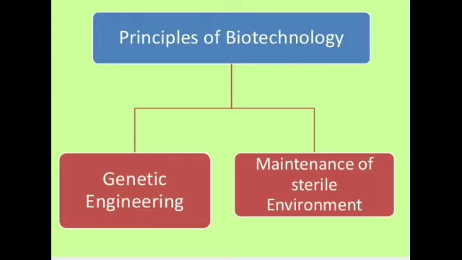The techniques that enabled the birth of modern biotechnology include genetic engineering, maintenance of a sterile ambience, and chemical engineering processes. Now, what do you mean by that? See, genetic engineering is the technique to alter the chemistry of genetic material. Genetic material, as you all know, is DNA and RNA, and to introduce these into the host organisms.